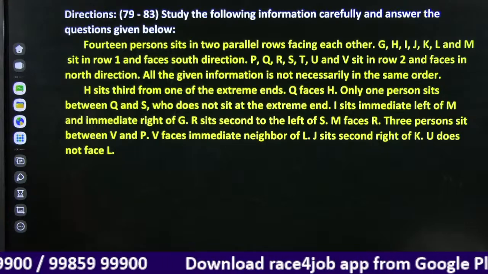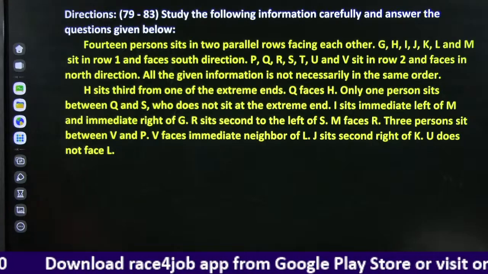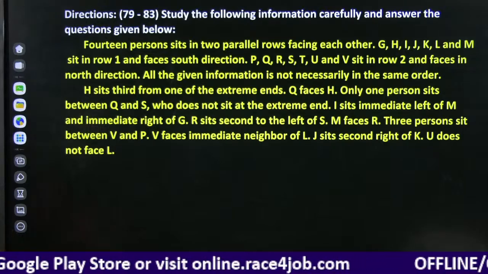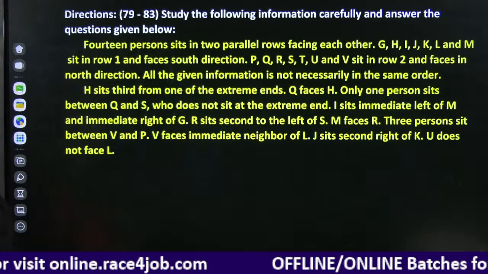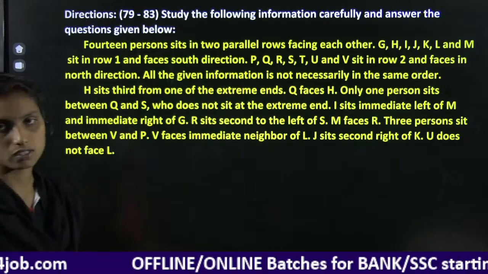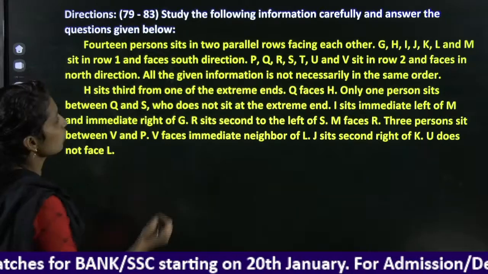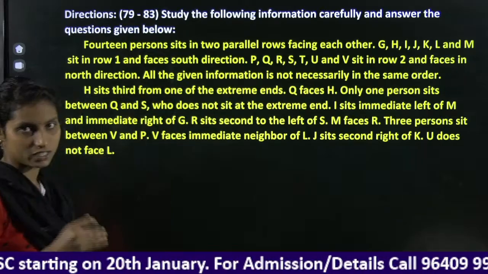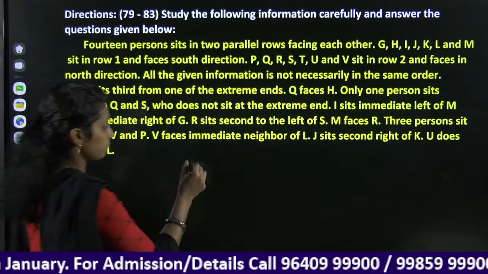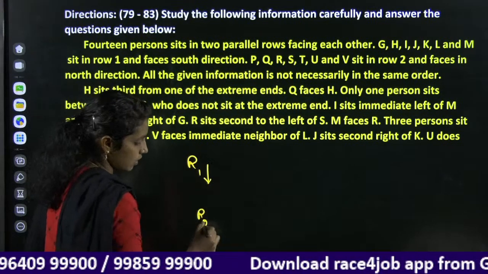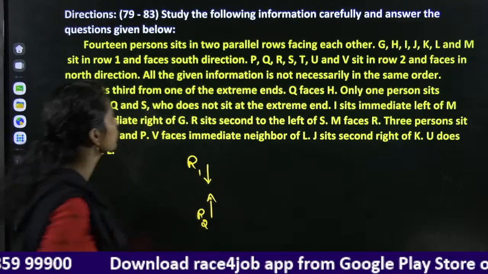Okay, next here we have 14 persons in 2 parallel rows facing each other. They considered 7 persons in row 1 and 7 persons in row 2. Right? Row 1 is facing towards the south direction. Row 2 is facing towards the north.